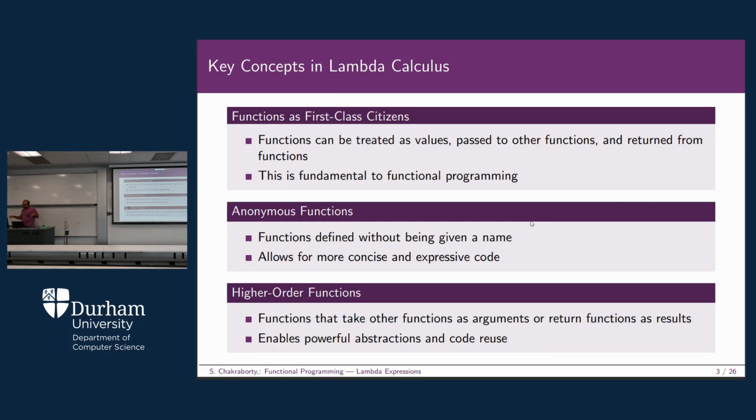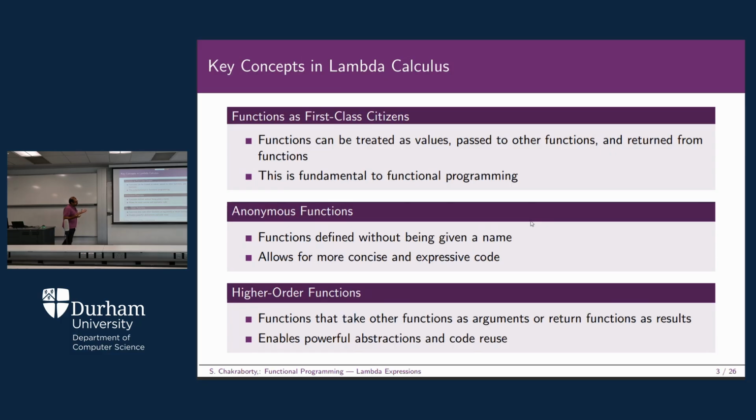So rather, you can just do some one-liner kind of stuff, and you can actually come up with your idea. Okay, and this is basically some higher-order functions, so functions that take other functions as arguments or return functions as results, and they enable some powerful abstractions and code reuse. As I mentioned earlier, you need to focus on what, not on how. So from that point of view, you are going to implement lots of abstraction, and abstraction is one of the most important concepts in the object-oriented programming paradigm, right?